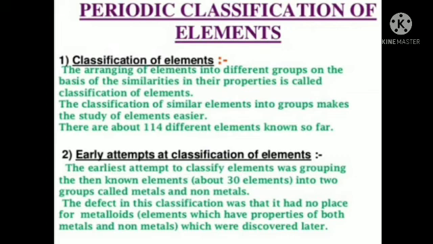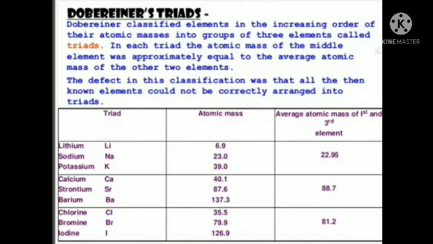The earliest attempt to classify elements was grouping the known elements, that is about 30 elements, into groups called metals and non-metals. The defect in this classification was that it had no place for metalloids, that is, elements which have properties of both metals and non-metals, which were discovered later. The scientist called Dobereiner made an attempt to classify the elements.